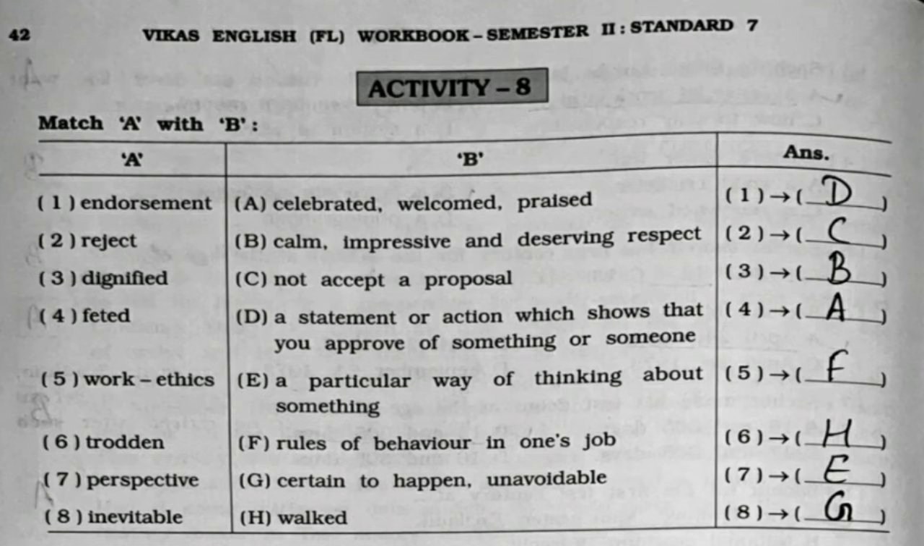Fifth, work ethics, it's option number F, rules of behavior in one's job. Sixth, trodden, it's option number H, walked. Seventh, perspective, it's option number E, a particular way of thinking about something. Eighth, inevitable, it's option number G, certain to happen or unavoidable.